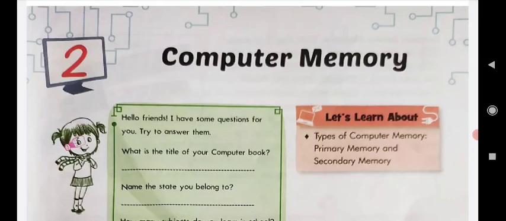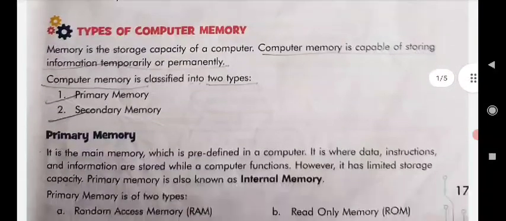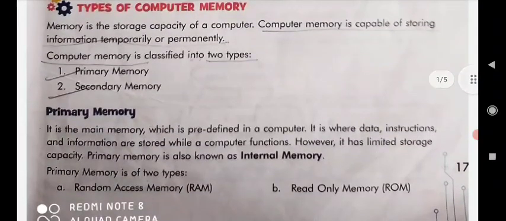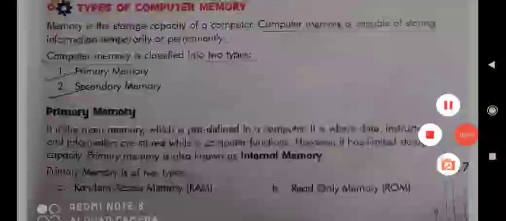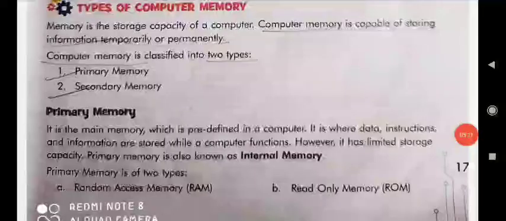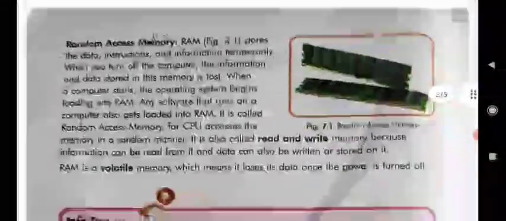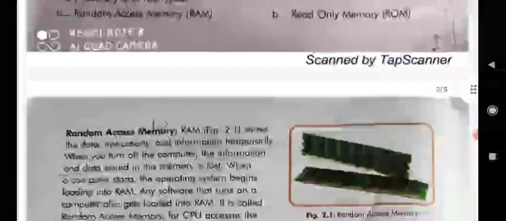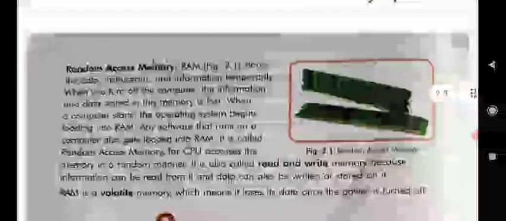By these we store our data and information. See here now, types of computer memory. We have two types, primary memory and secondary memory. Primary memory is divided into two types, random access memory and read-only memory.